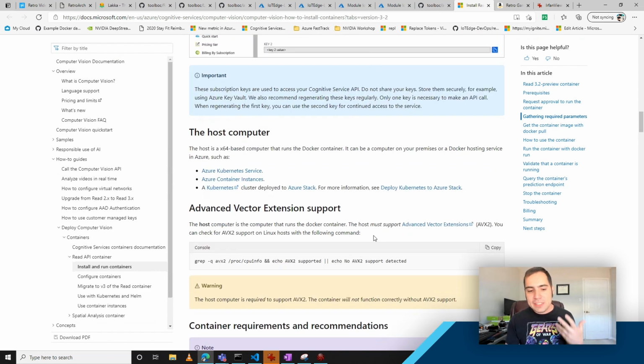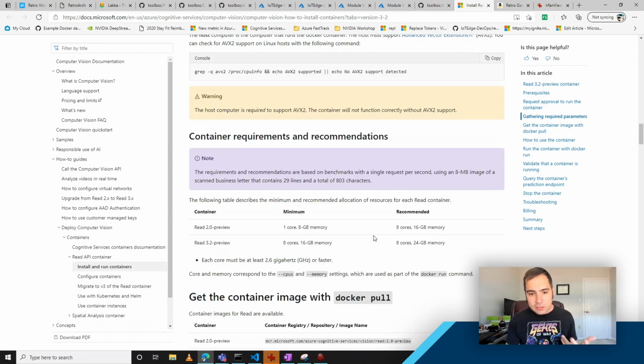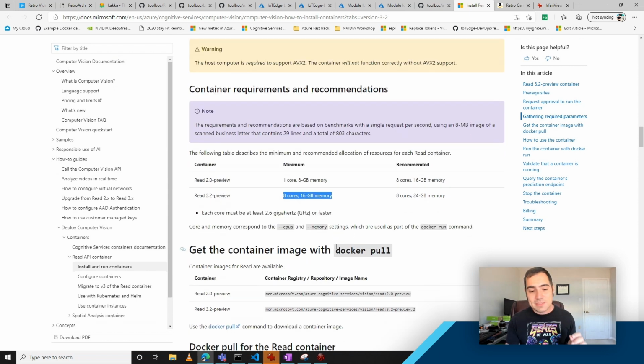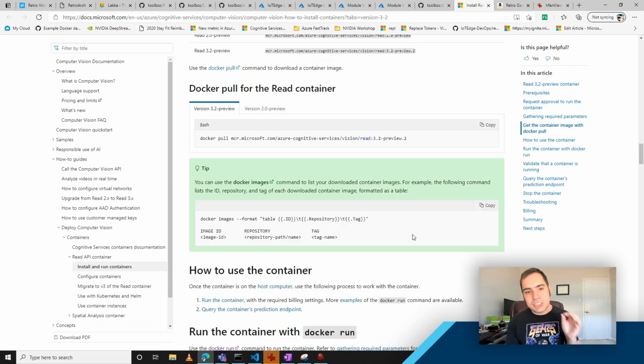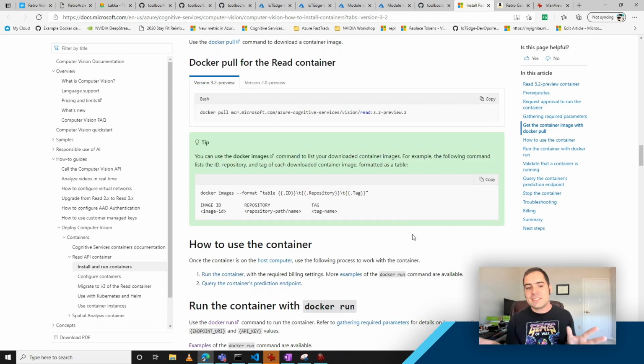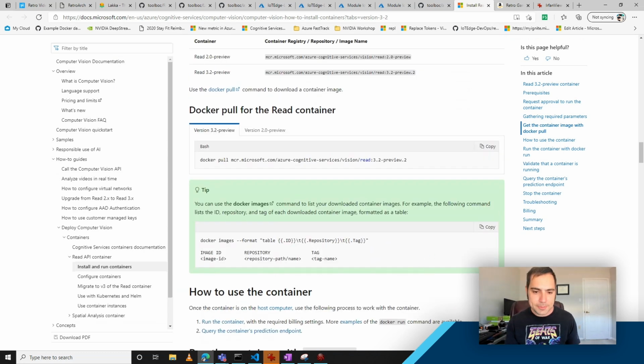utilizing these services. And if anyone is interested in checking these out, these are currently available in preview where you can pull down. It doesn't require a super powerful computer, although we are asking for at least a minimum on the latest release, 8 cores and 16 gigs of memory. And that's enough to, again, look at any text from, I want to say, 70 different languages, be able to pull that out, and also being able to use other additional services to translate that back to something that you can make sense of if you need to. So definitely would recommend checking out what's available here. And note that it's not just this computer vision workloads. There's tons of cognitive services offerings that are now offered as containerized workloads.